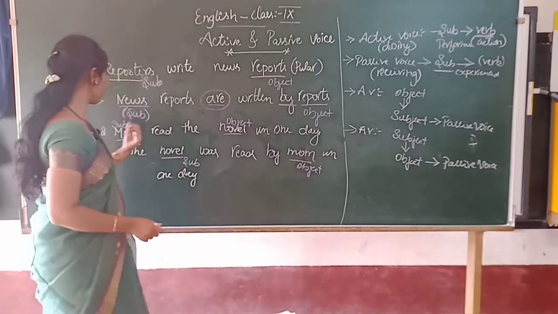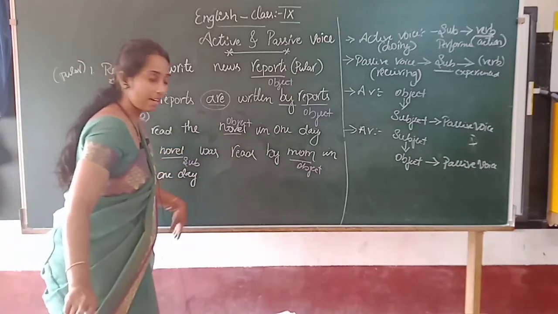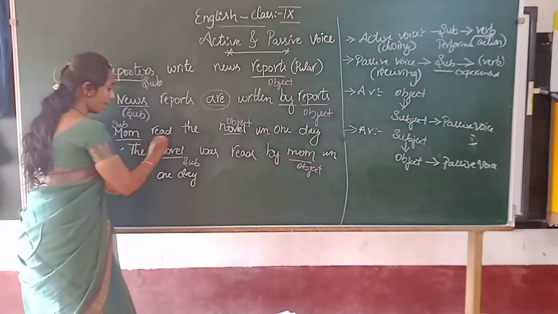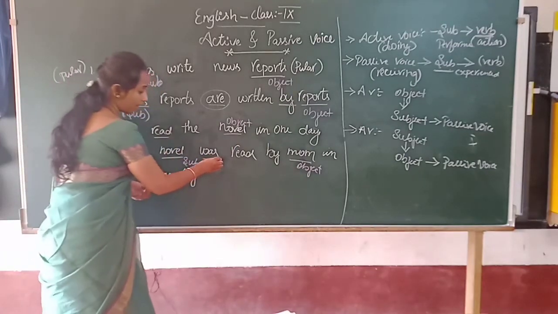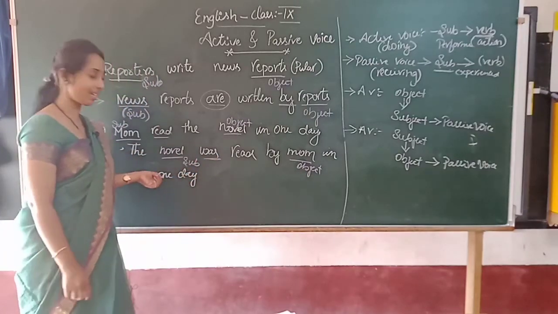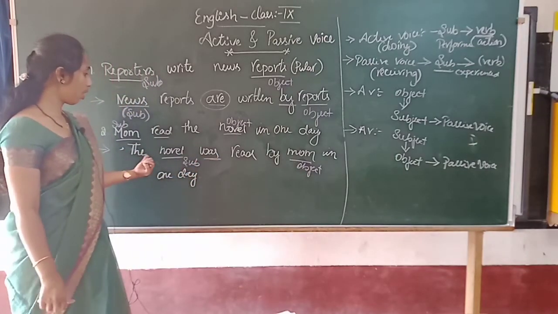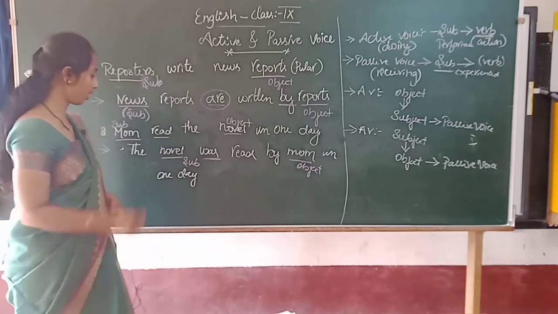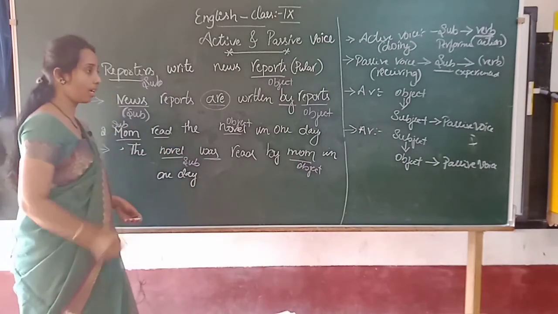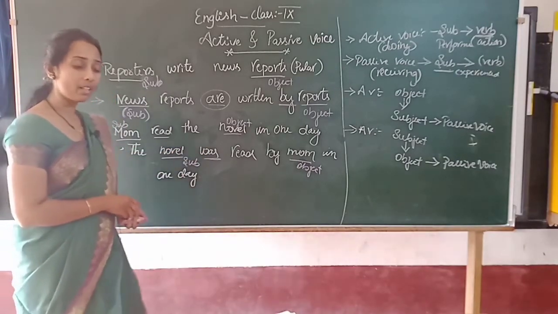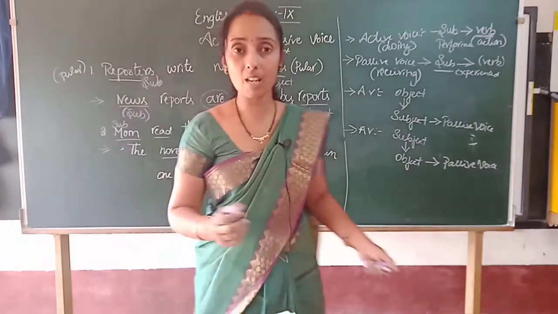So see, mom read the novel in one day. Though this is past tense, here we use "was" to show the tense. The novel was read by mom in one day. That was a passive voice. Children, active voice and passive voice are very easy if you practice.